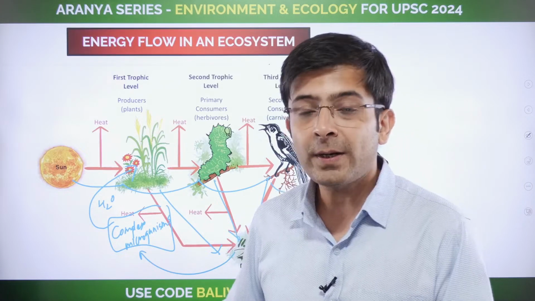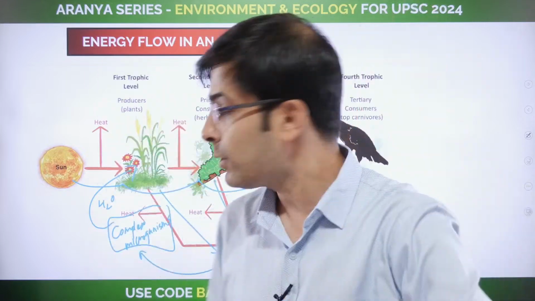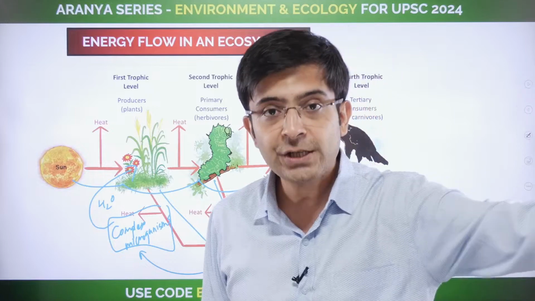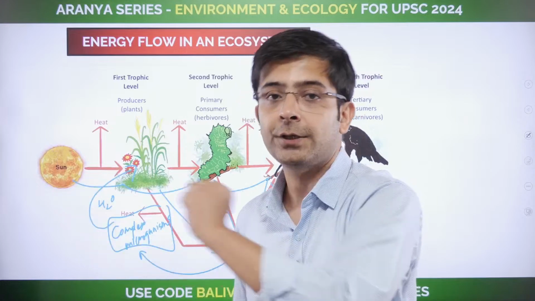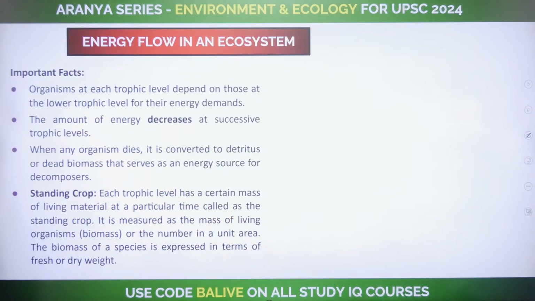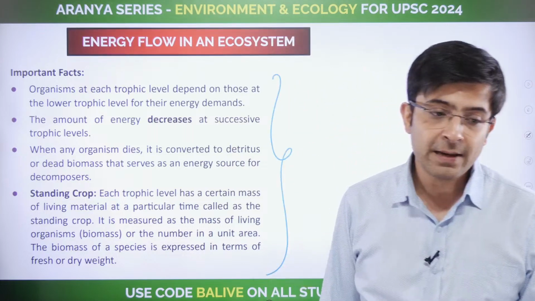Correct. So this is what is happening. This unidirectional flow is actually cyclical if you consider the process of decomposers. But the energy flow is unidirectional. It is going from autotrophs up until the tertiary consumers. Now why is this important to understand? Because these are the facts that you need to understand from the exam perspective.